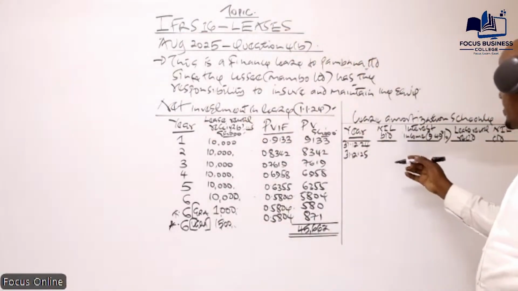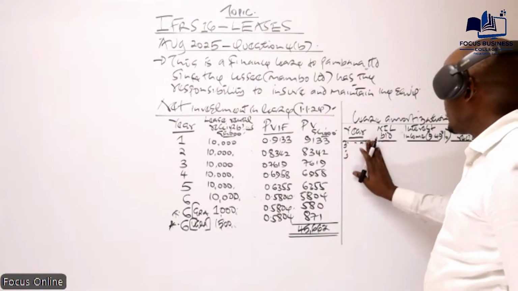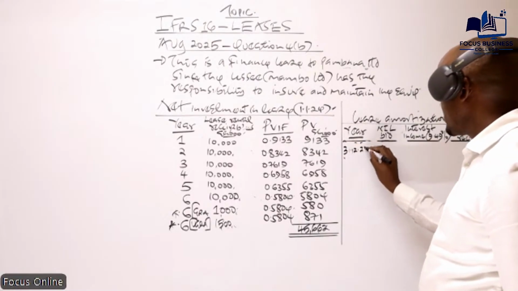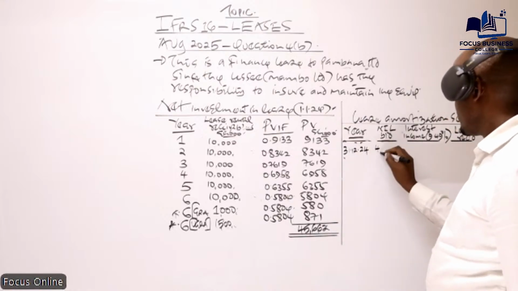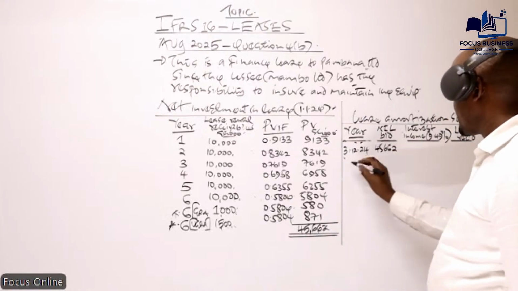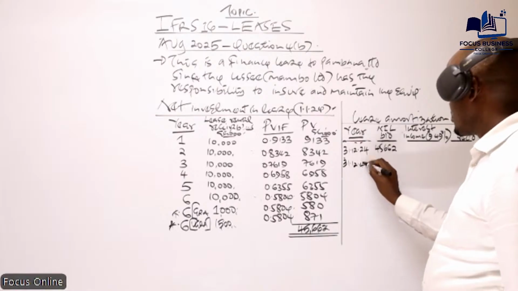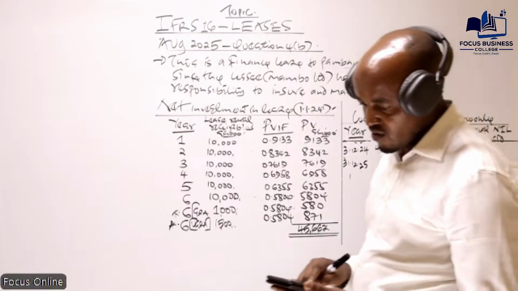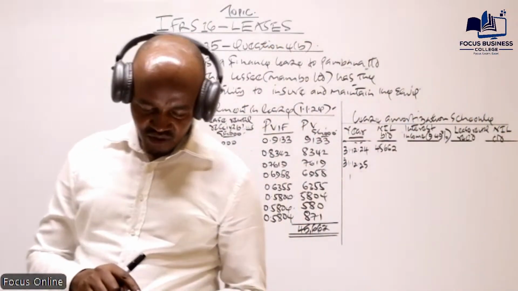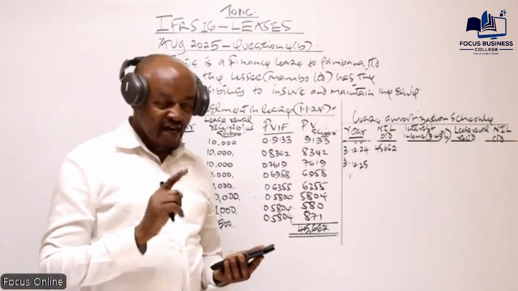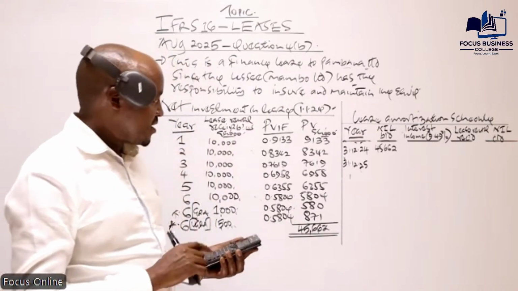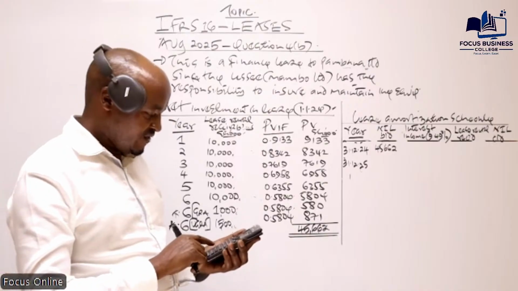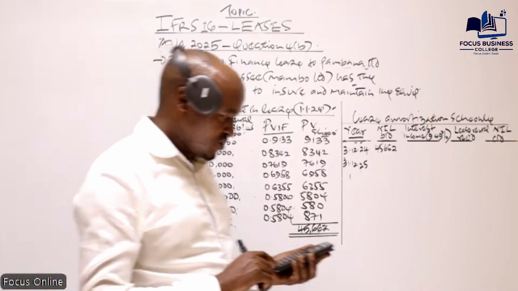So we start with the first year. The net investment in the risk at the start of year 1, the year which ended 31st of December 2024, is 45,662. Now we compute the interest income, which will be 9.49 multiplied by 45,662.